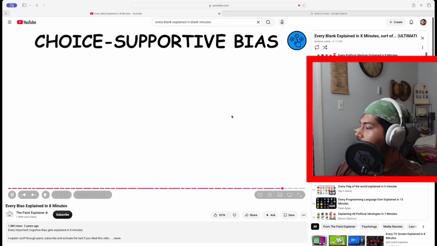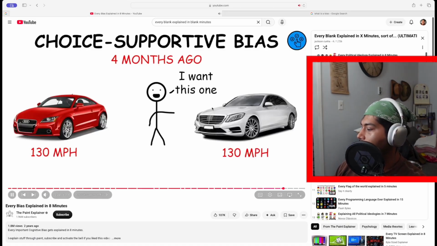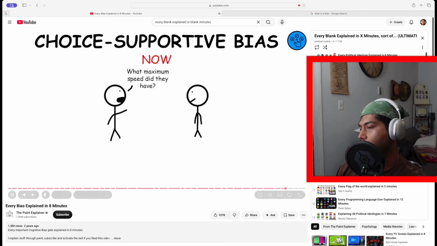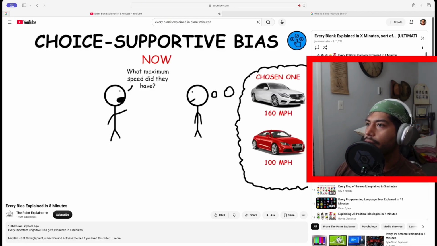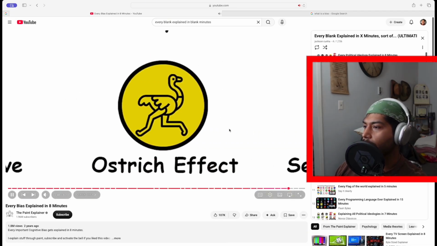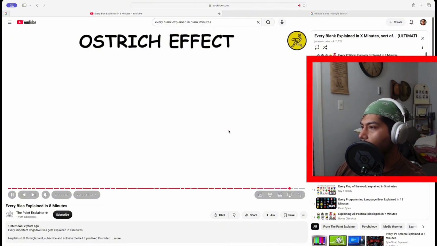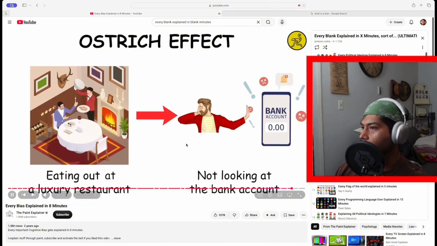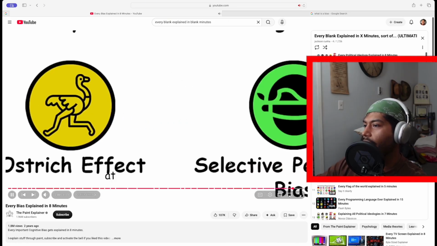Bias. The tendency to remember our choices as better than they actually were, because we tend to over-attribute positive features to options we chose and negative features to options not chosen. Ostrich effect. People tend to bury their head in the sand and avoid potentially negative but useful information just to avoid psychological discomfort. Selective perception bias.